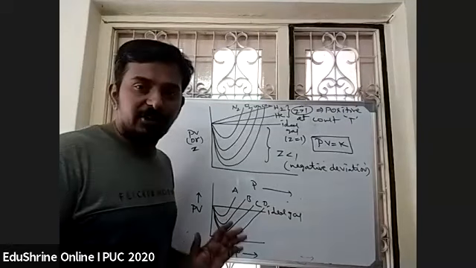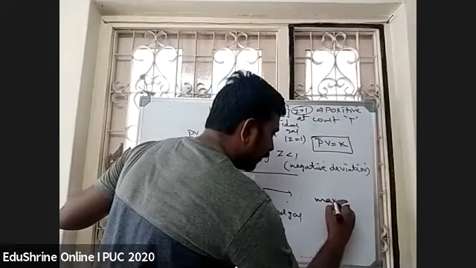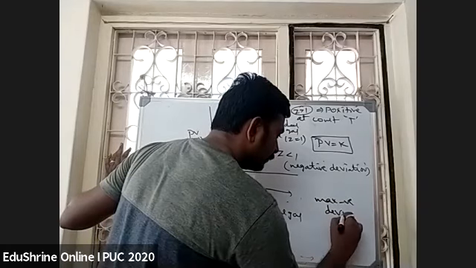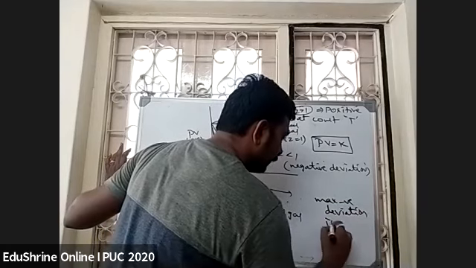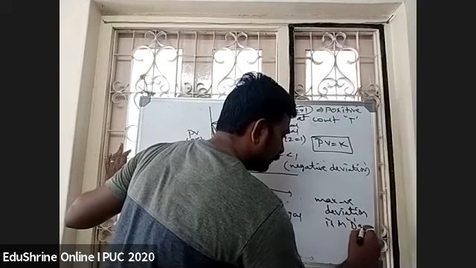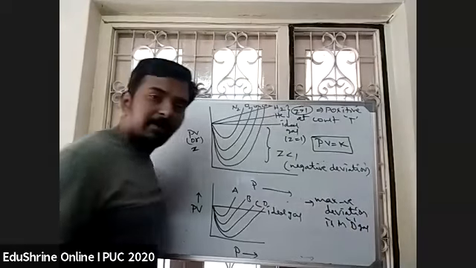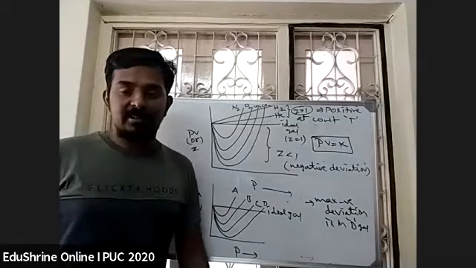Maximum negative deviation is observed in gas D.